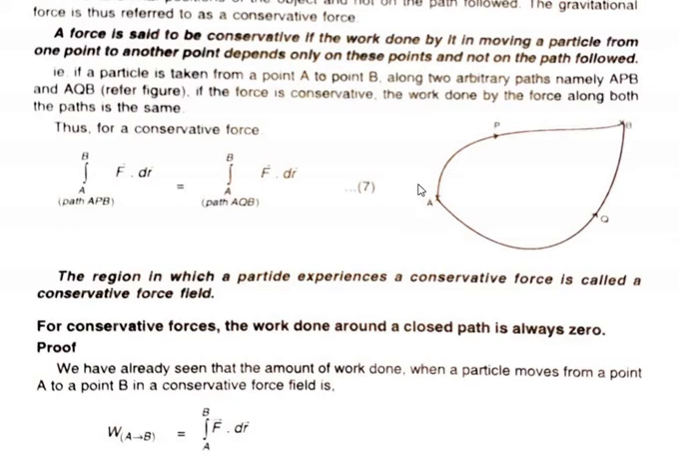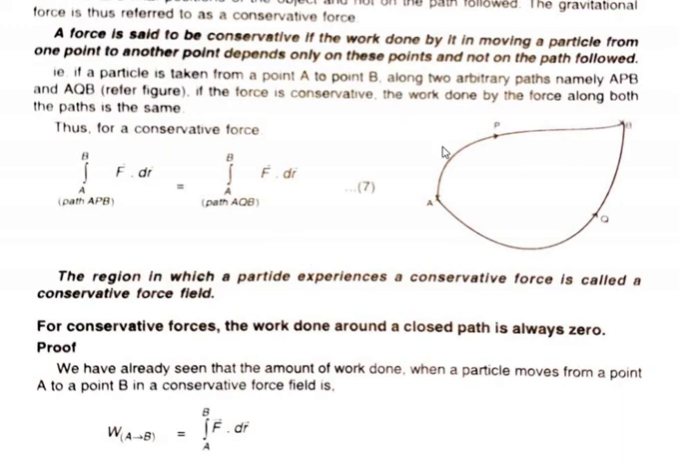So the region in which the particle experiences a conservative force is called a conservative force field. We know that the gravitational force is a conservative force, so the gravitational field is also a conservative force field. All forces are not conservative forces. For example, frictional force is not a conservative force.